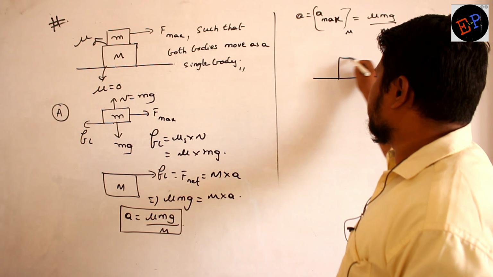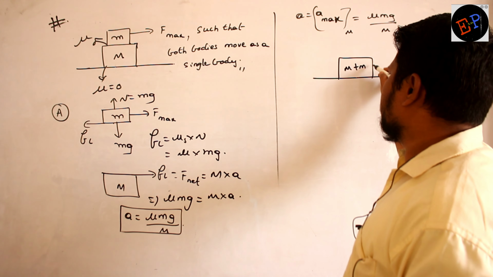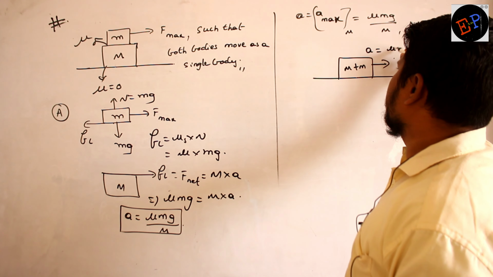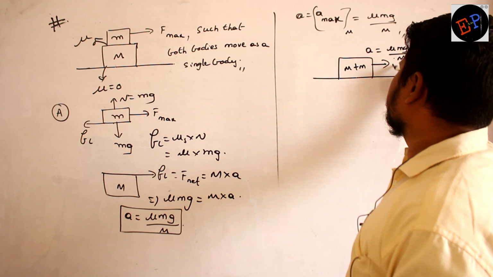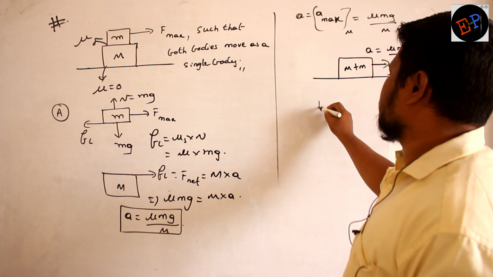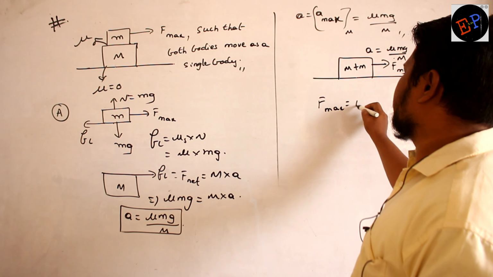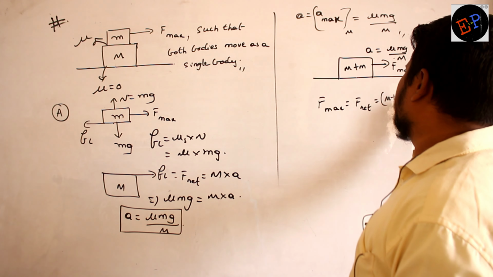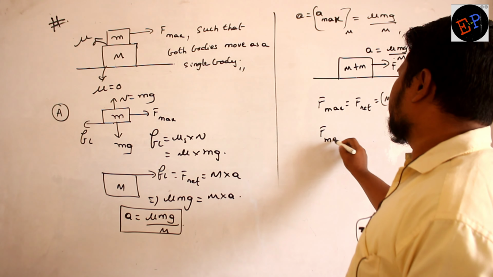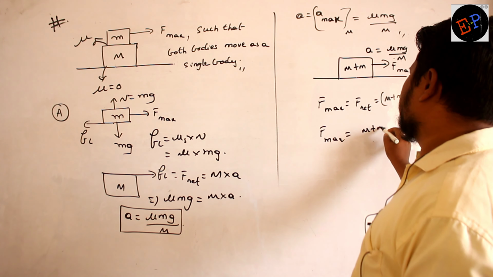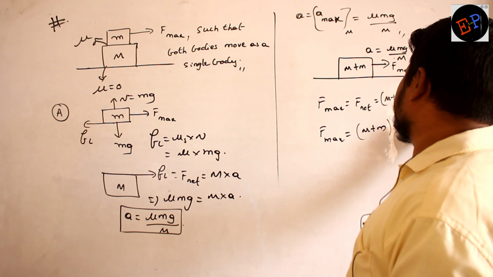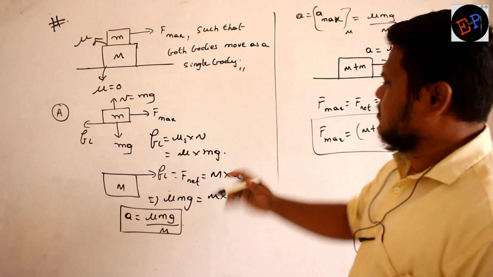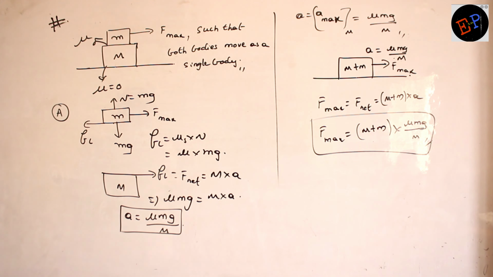Now you take the total system of small m plus capital M. What is the acceleration with which they can move? Mu small mg divided by capital M. So this is the F max. So F max produces the net force. Net force is equal to mass into acceleration, capital M plus small m multiplied by A. So therefore, what is the maximum force I can apply? M plus m multiplied by acceleration. Acceleration is mu small mg divided by capital M. So this is my answer. Very simple. Understood, no?